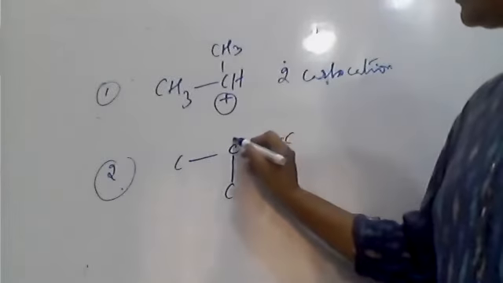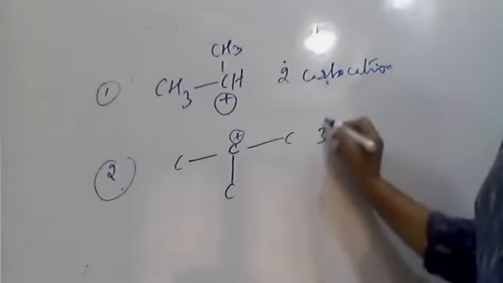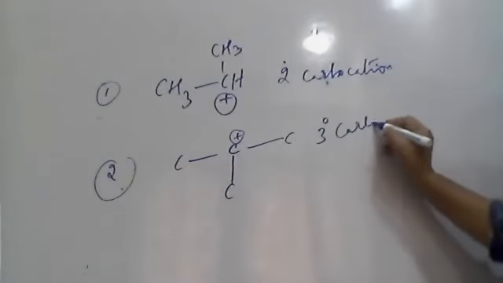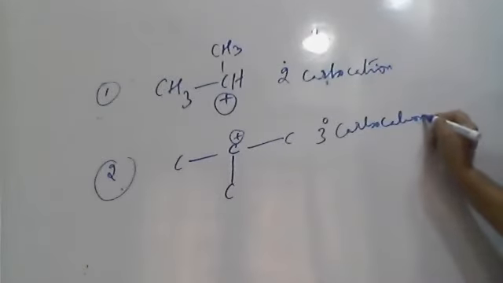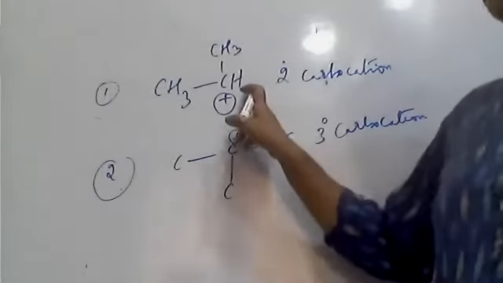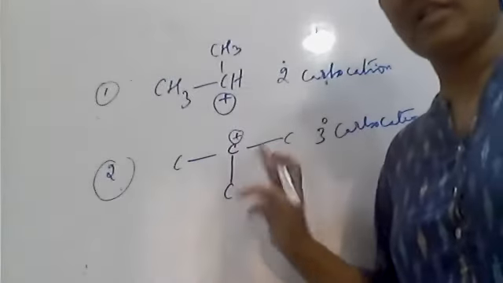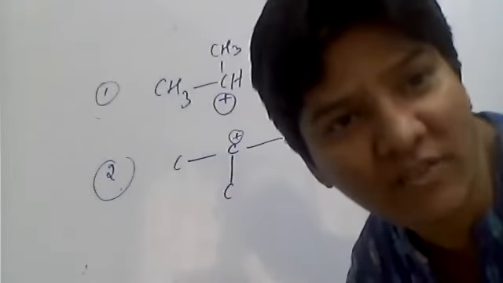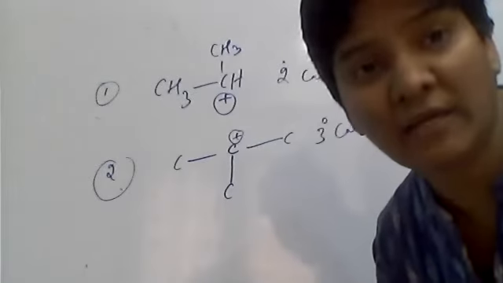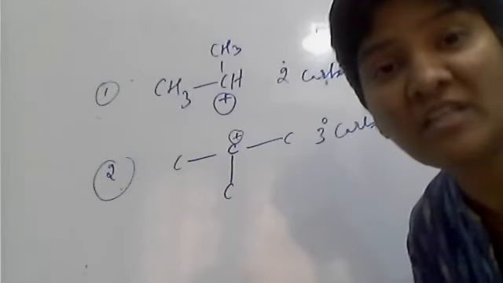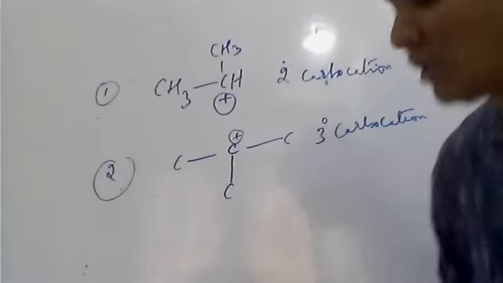Now let this tertiary carbon have a positive charge, so it is called a tertiary carbocation. The first is secondary, the next is tertiary. Don't say directly that tertiary is always stable. Here we are going to explain the stability based on hyperconjugation.